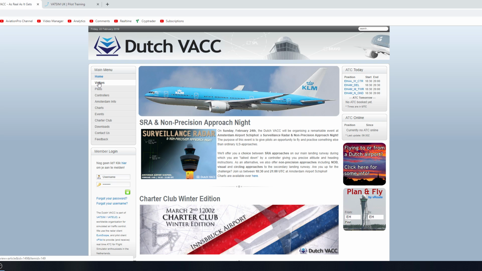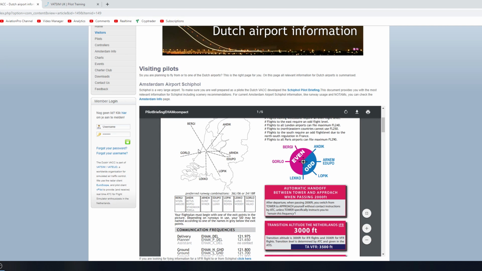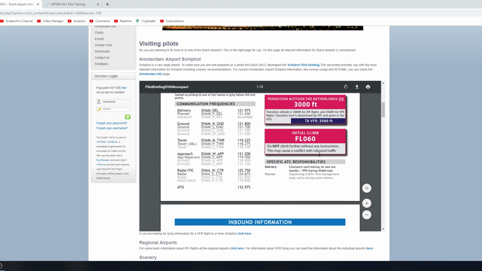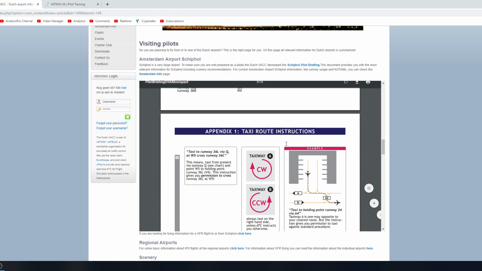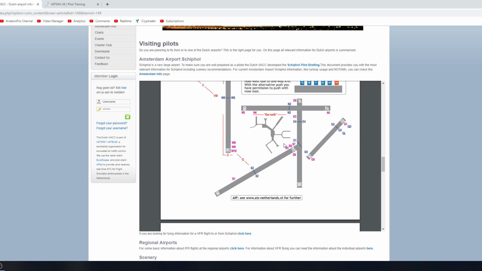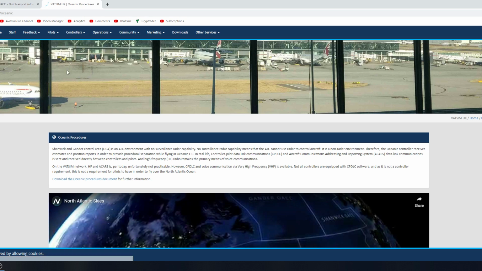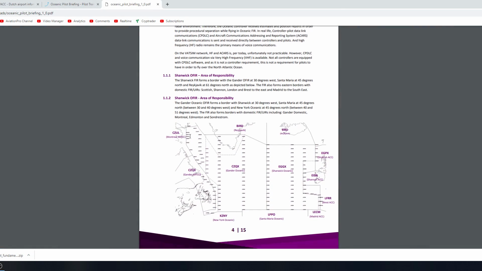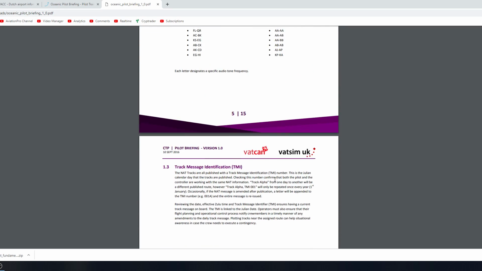And keep in mind that the different divisions of VATSIM also contain a lot of information. Each country has specific airports, specific procedures, and also maybe in your own language, the different divisions of VATSIM provide more information articles. So make sure you visit those VAC websites to get more regional information about the airports that are present in the country that you're flying to, and any specific procedures that may be different from the standard procedures that you can find on the VATSIM website.